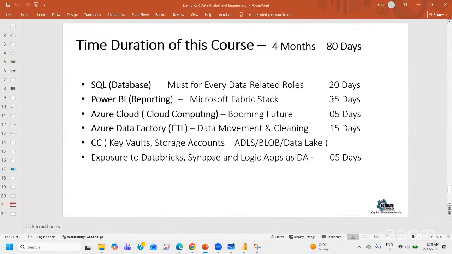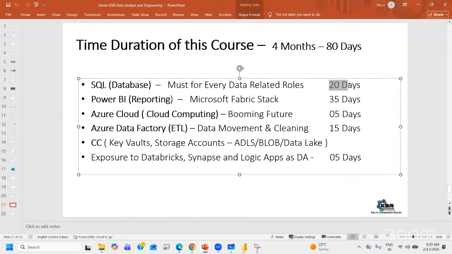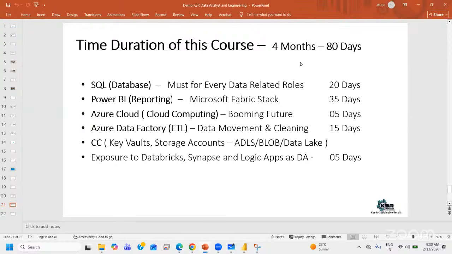As I've said, there are a number of days which I would be going through: minimum 20 sessions for SQL and minimum 35 sessions for Power BI. Our sessions are from Monday to Friday, 8 a.m. IST. I see folks joining from Australia, from some European countries like Sweden and Poland, and a few from the US as well.